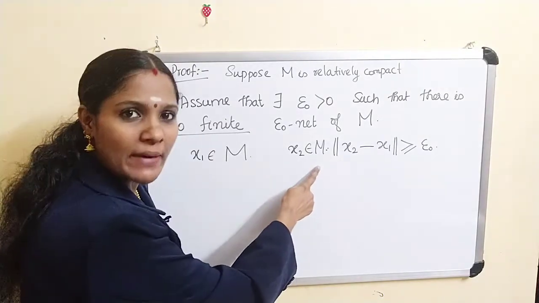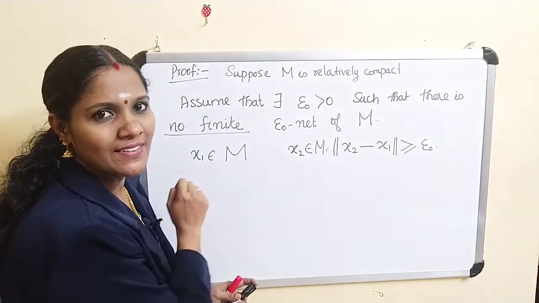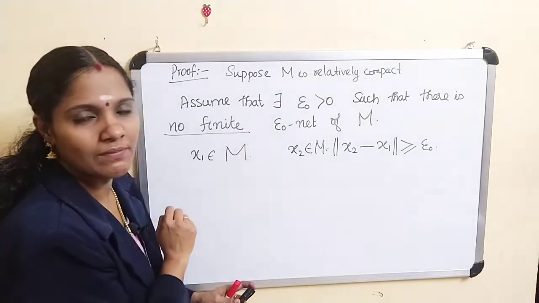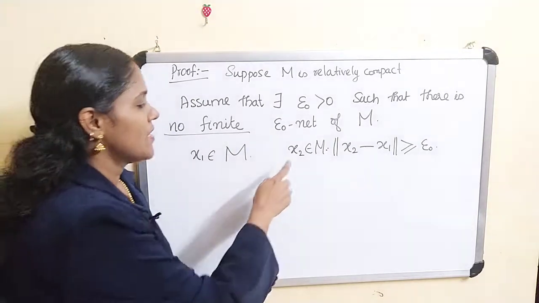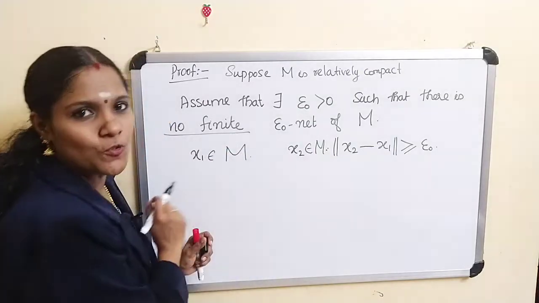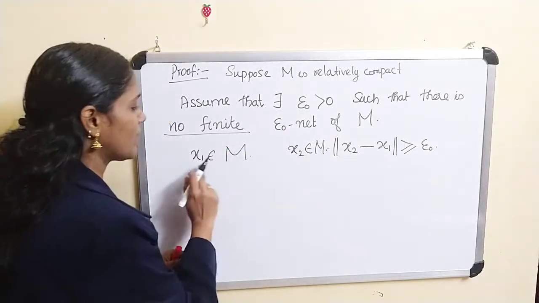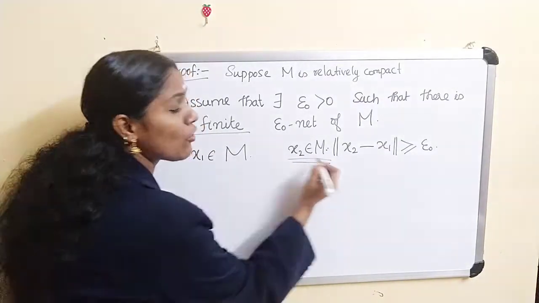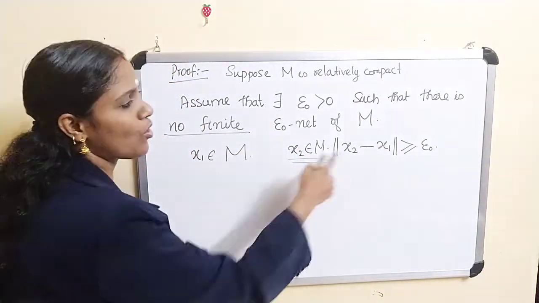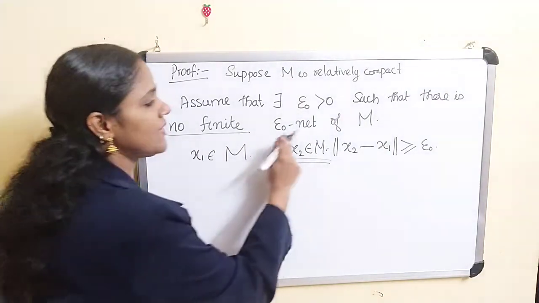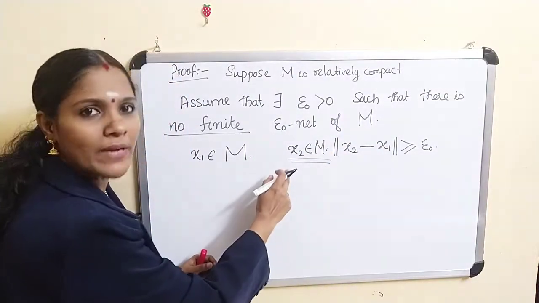We have to check whether there exists such an x2. So x1 belongs to M and we have to choose x2 in M such that norm of x2 minus x1 is greater than or equal to epsilon naught.